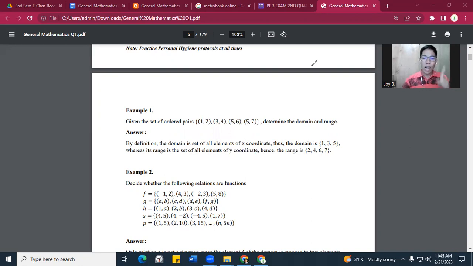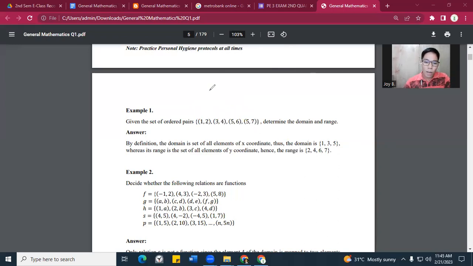So, where are the X coordinates here? We have the number 1. Very good. What else? The second pair: what is the X entry or X coordinate? We have 3. How about 5 and 6? What is the X coordinate? We have 5. Very good. How about the last one? What is the X coordinate? We have 5. Okay, very good. So that is the X coordinate or the domain.